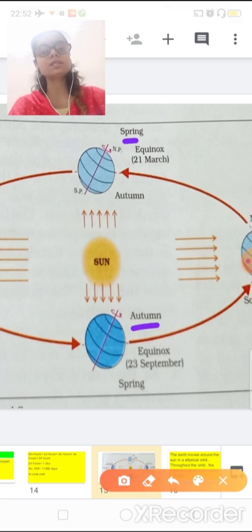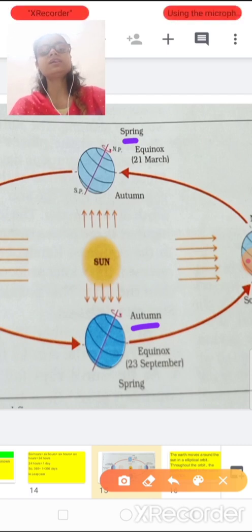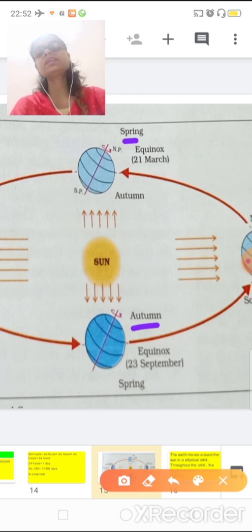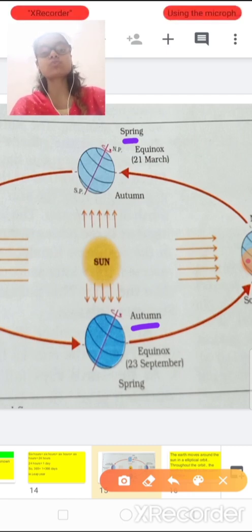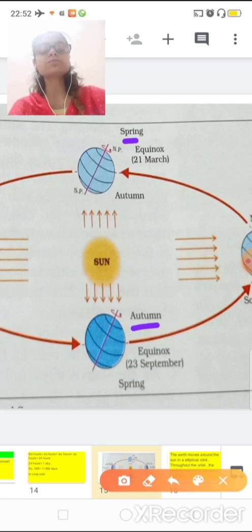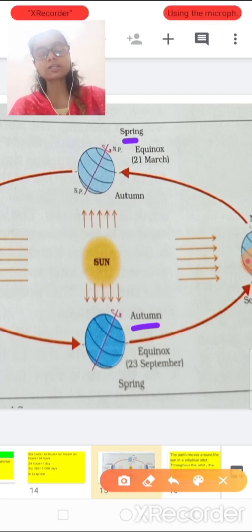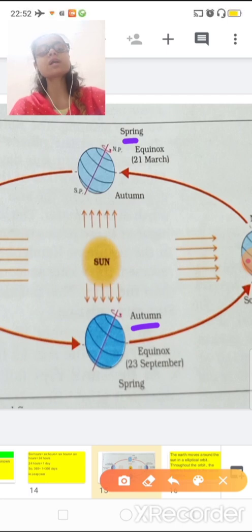During spring and autumn, neither do we wear too many winter clothes, nor do we feel so hot or sweaty. That is a very good, pleasant atmosphere, or you can use another term, moderate atmosphere. So 21st March and 23rd September are the equinox. It means spring and autumn time.